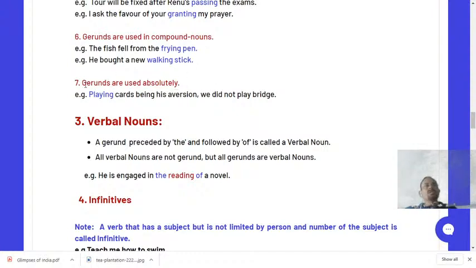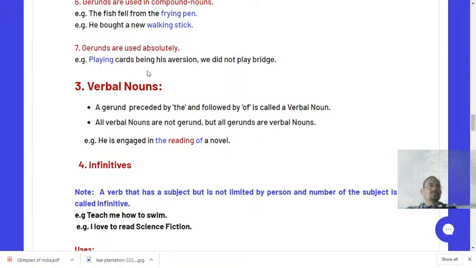Next, you see, gerunds are used absolutely. What is the meaning of absolutely? Dear students, this is very important. Absolutely means whenever the ing form of a verb is used before the noun, that is, whenever ing is used like a subject. It is not a subject, mind you. It is like a subject. So what is the difference?